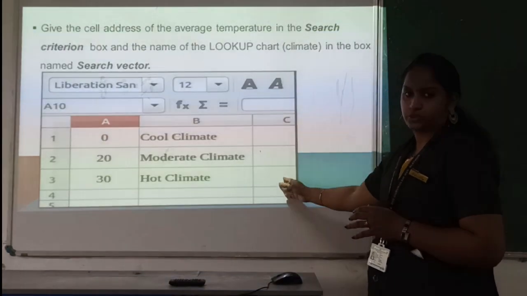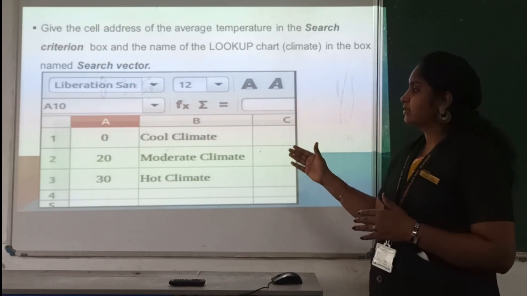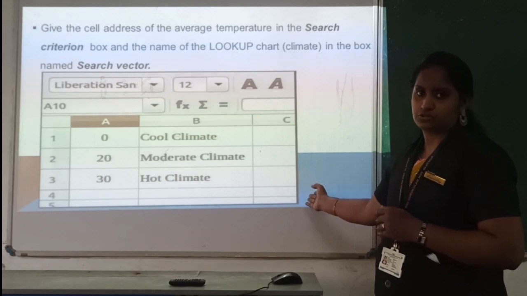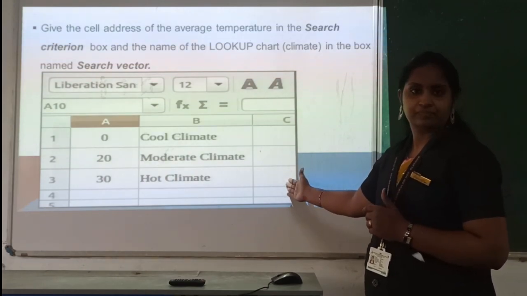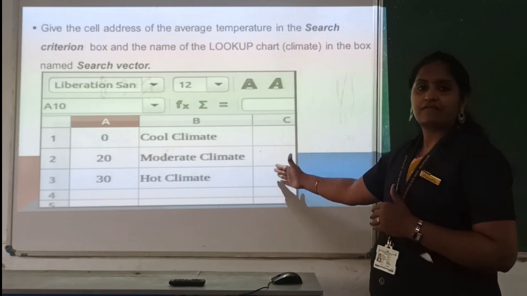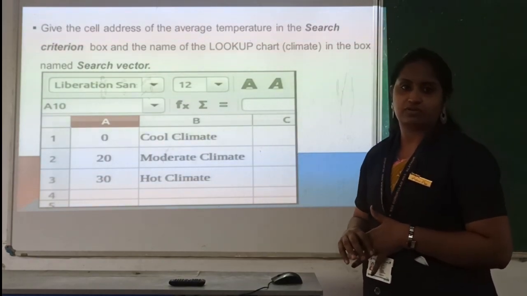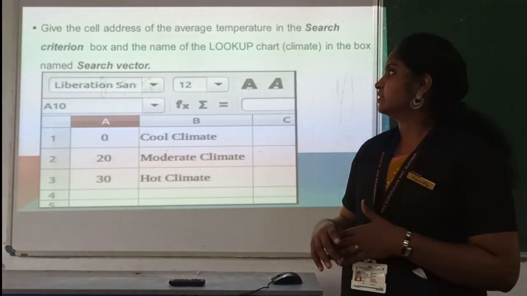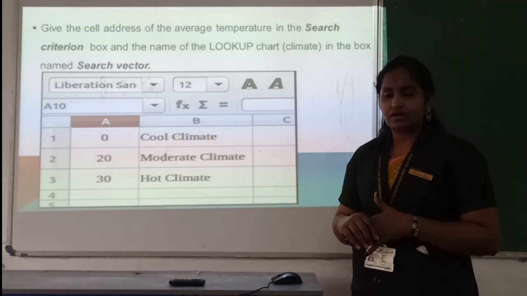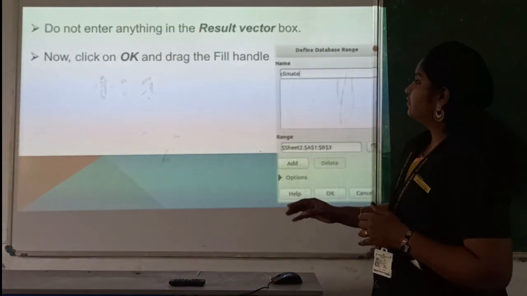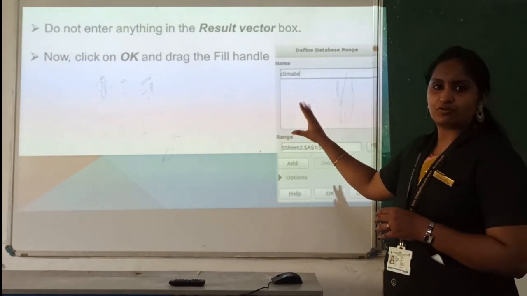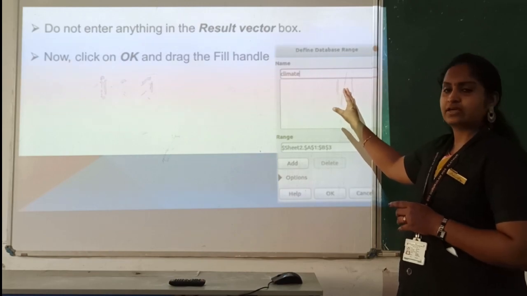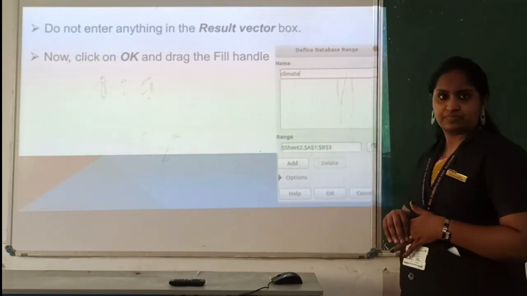So here is the lookup chart. Like this you have to type the range in your sheet, or else you can type it in another sheet also. And we are saving it with a name. Here is the category, and after selecting this you have to save it with a name, which is known as the search vector. How do we save that? After typing this content, select it and go to the data menu, where you have the define range option. After clicking on that you will get a box like this.